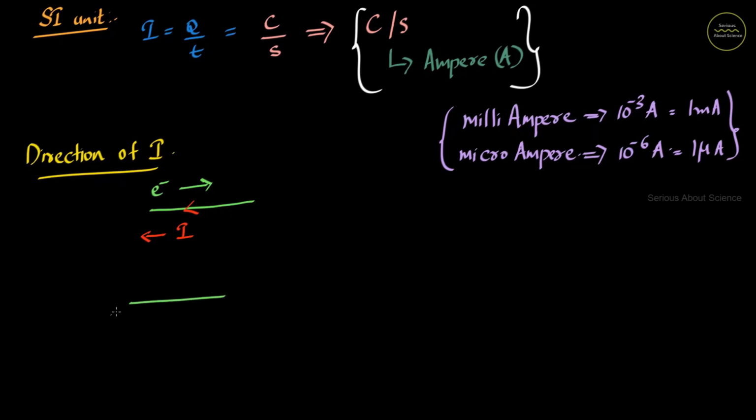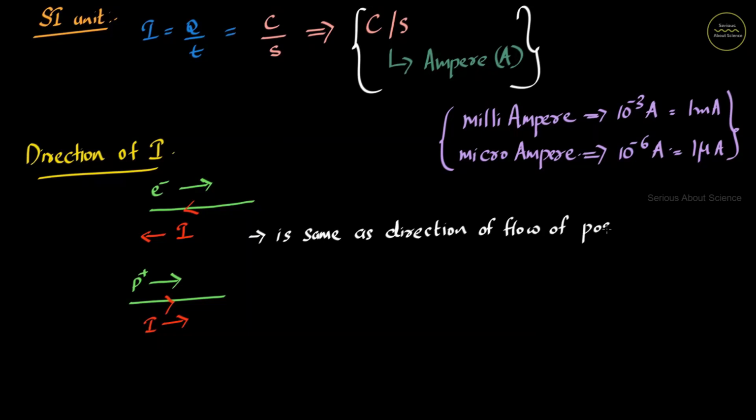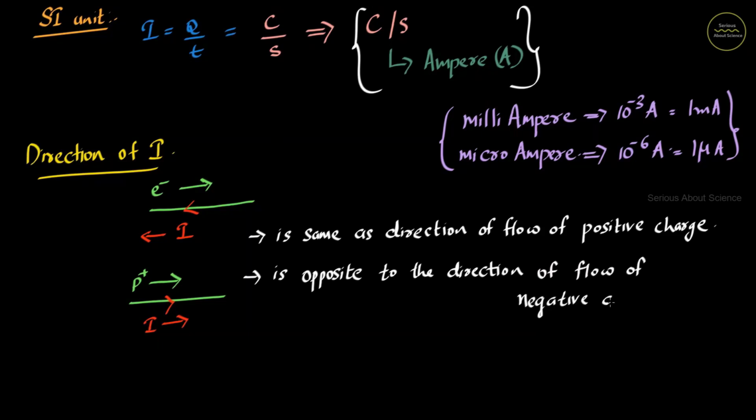Now in the second case, consider a piece of wire and suppose that a proton is flowing towards the right side. Here, the direction of current is taken same as that of the direction of flow of proton, that is towards right side. Conclusion is that direction of current can be specified in two different ways. First one is that direction of current is same as direction of flow of positive charge. And in case of negative charge, the direction is opposite to the direction of flow of negative charge or electron.